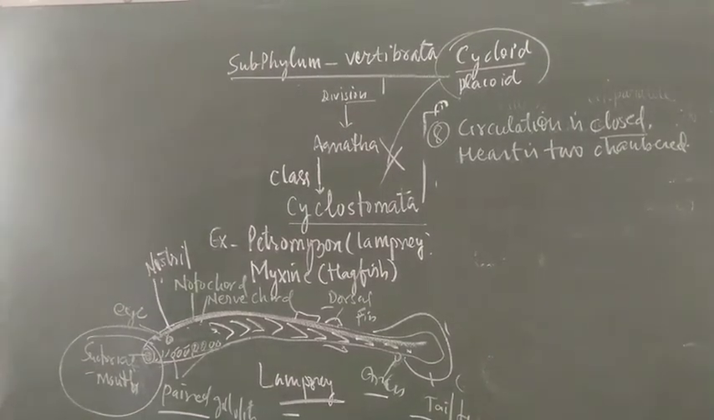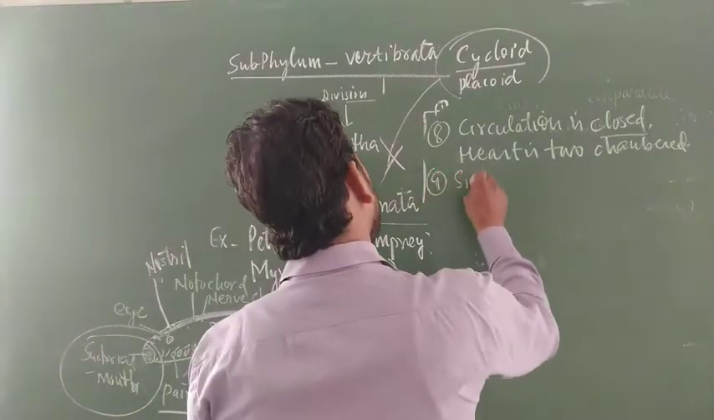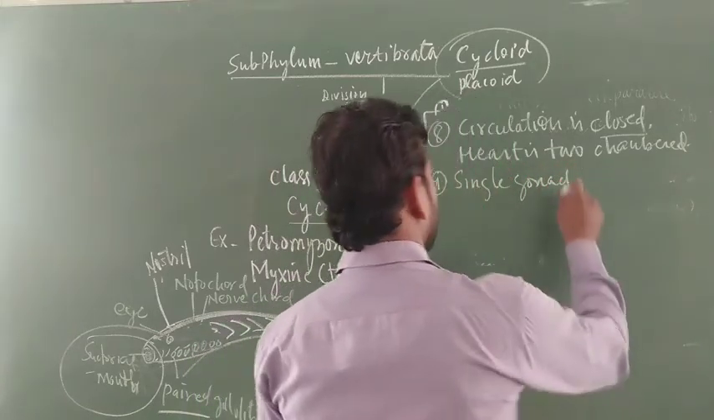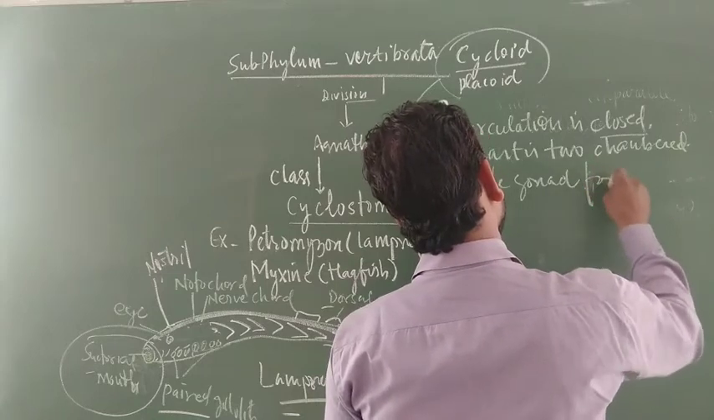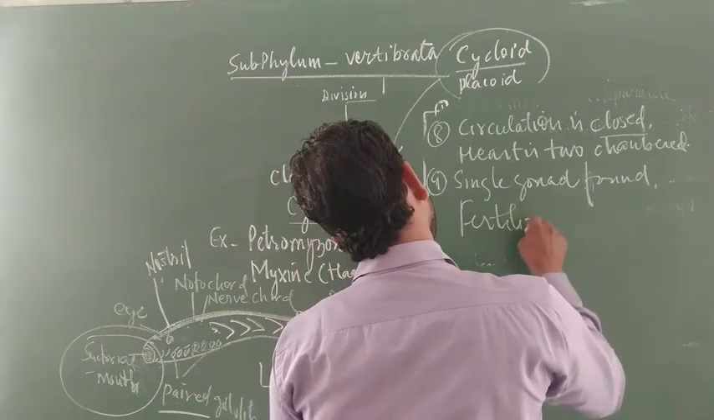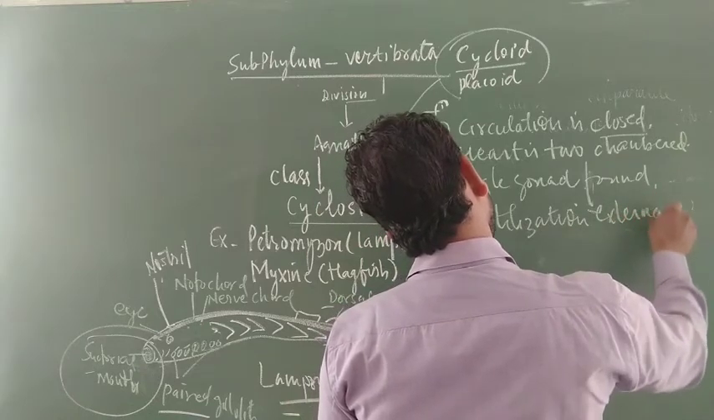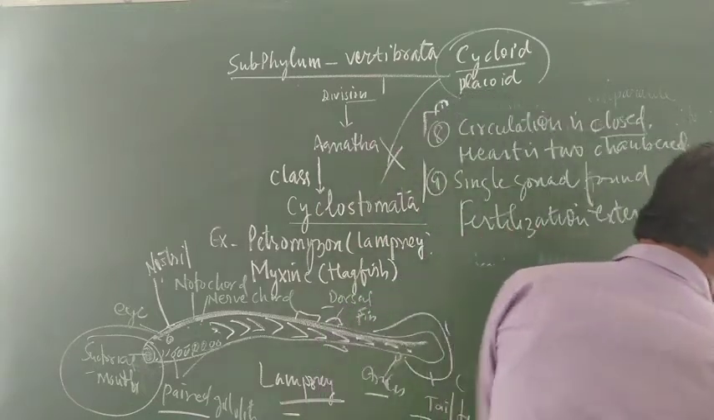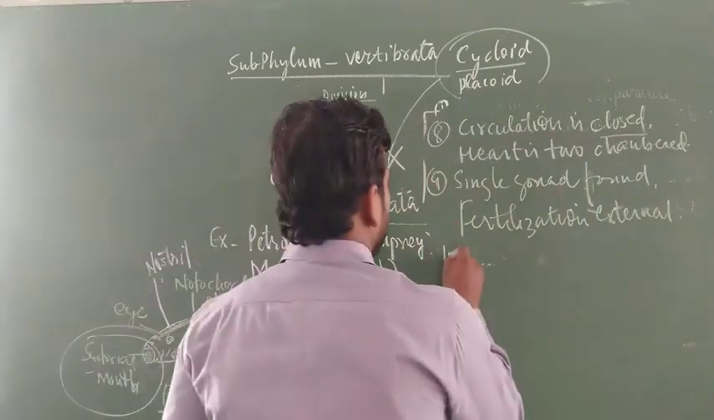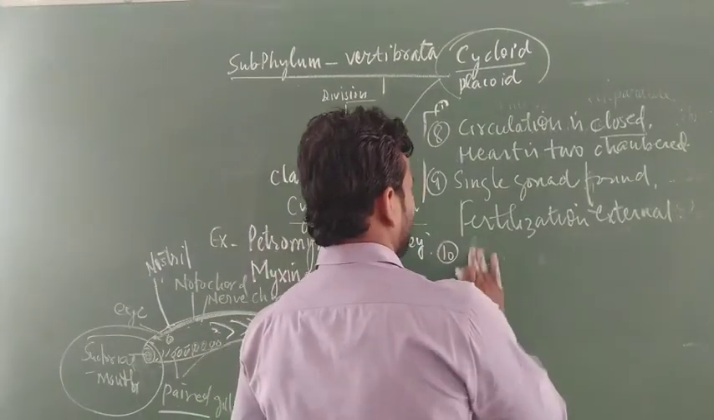Okay, the next one is a single gonad found. It is a reproductive part. One important feature is that fertilization is external. Another important feature is that the majority of members are marine.